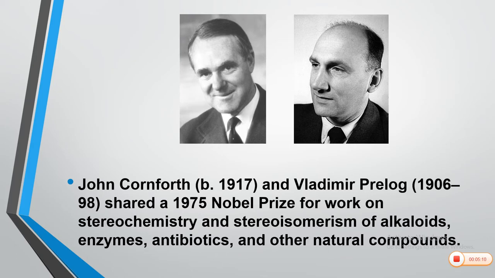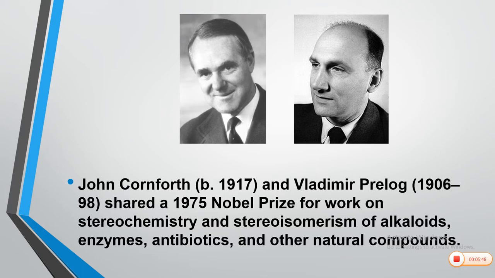John Cornforth and Vladimir Prelog shared the Nobel Prize in 1975 for work on stereochemistry and stereoisomerism of alkaloids. Alkaloids are natural products, and the stereoisomerism in alkaloids was investigated and discussed by these two scientists, and they were awarded the Nobel Prize. The stereochemistry and stereoisomerism of alkaloids, enzymes, antibiotics, and other natural compounds was investigated by these two people.